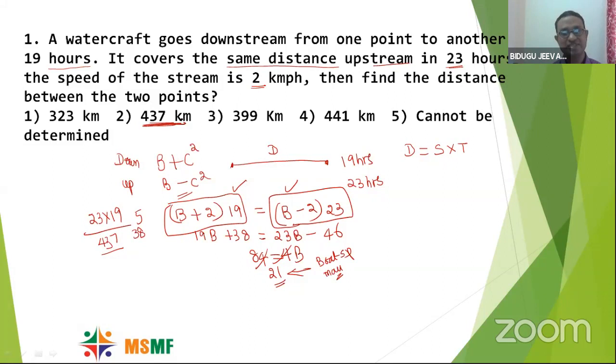So this is the problem which comes under boats and streams. See, in boats and streams, we don't find the word speed. Definitely, if the speed is given, they'll talk about downstream or upstream. Downstream is nothing but B plus C. Upstream is nothing but B minus C. Or if you want to take X plus Y or X minus Y, or P plus Q or P minus Q, whatever it may be. Hope you are comfortable with this one. So let me go to the second question.